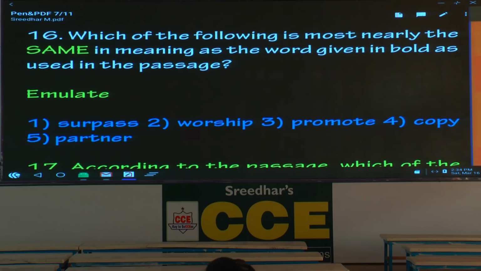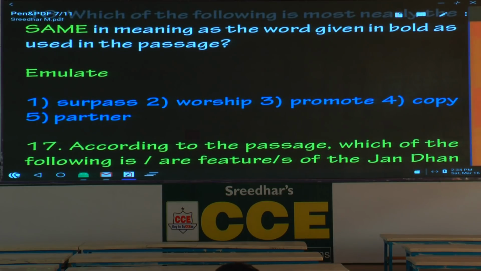How many paragraphs are there? 5 paragraphs. Then he talks about it should be tackled on 3 fronts, not 1, 3. Then he highlights all the 3, and based on that a few questions. And you should get 8+, that should not be a problem. Shall we see the first question? Same in meaning, what is the word?